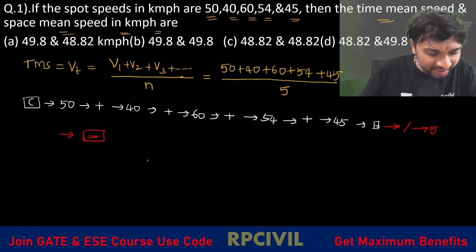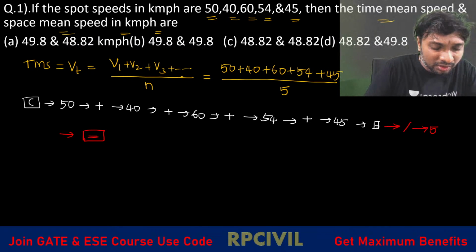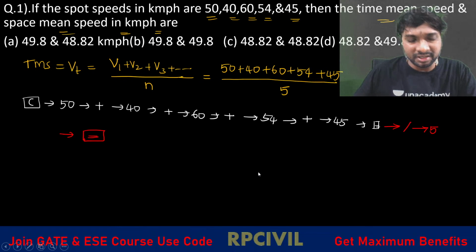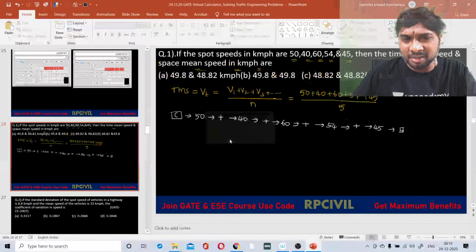Bala Sahib, you can search in Google for the GATE virtual calculator and you can get it. I'm using it on a laptop only now. You can use that. Are you in our Telegram group, Bala Sahib?